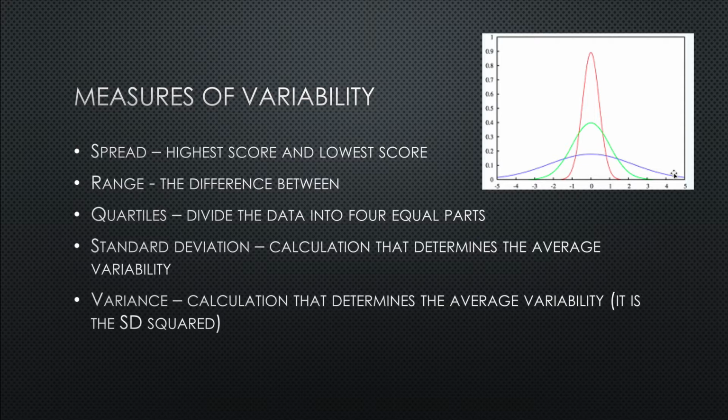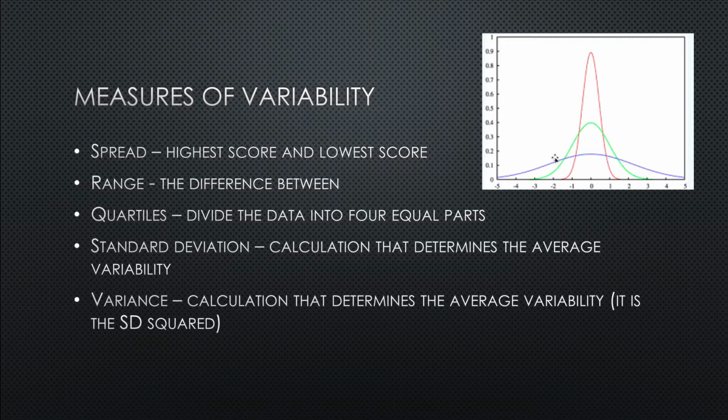Same thing, if I was to take a bunch of sprinters, measure their sprint speed, and look at how close they are to the mean, we'd get something like this red line. Everybody's really fast. Some are a little faster, some a little slower. Versus if I was to take just a random group of people and measure their sprint speed, I'm going to get this much wider distribution of scores, further from the mean, because there's a lot more variability. If I choose random people from society, I get some fast ones, I get some slow ones, and I get a bunch in the middle. So anyway, this idea of variability is just that.